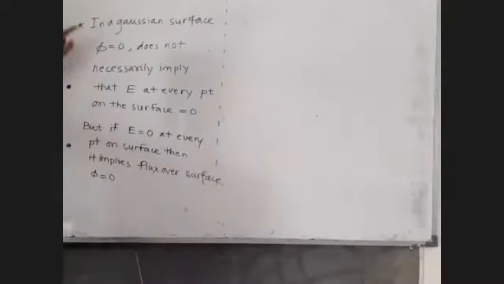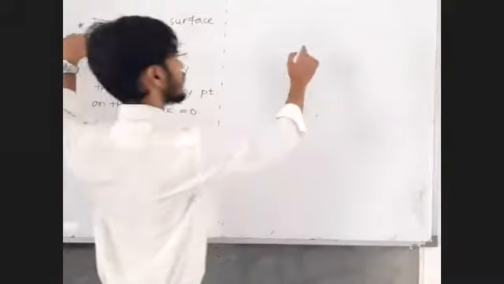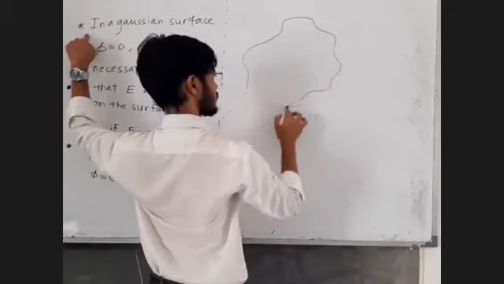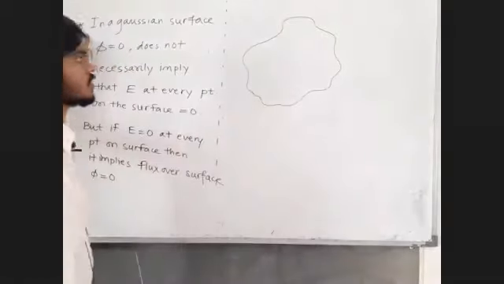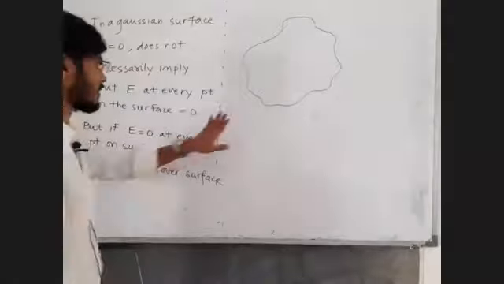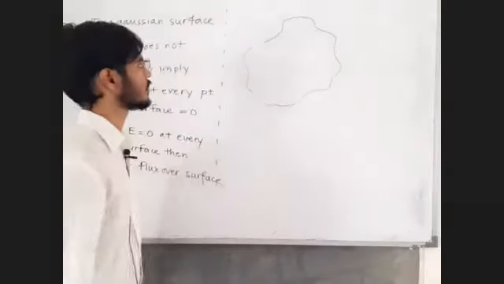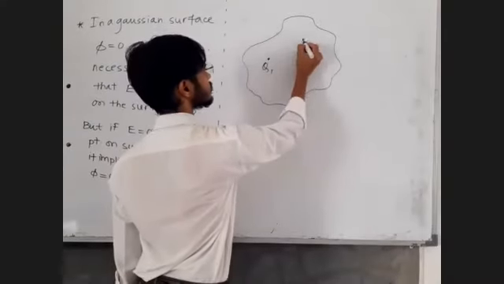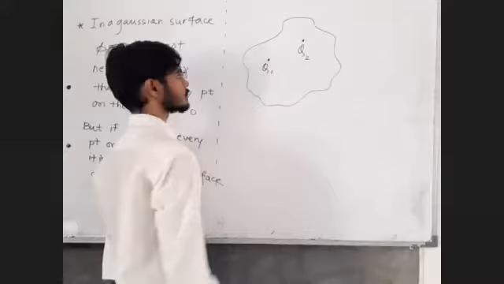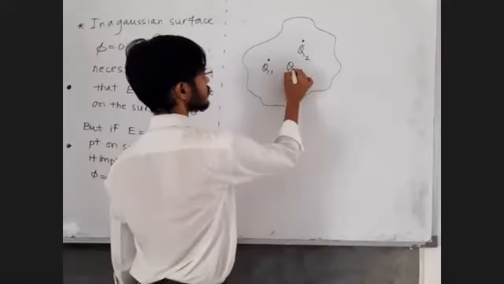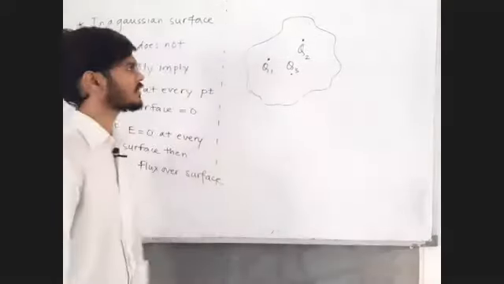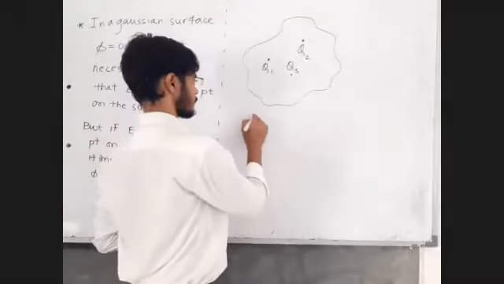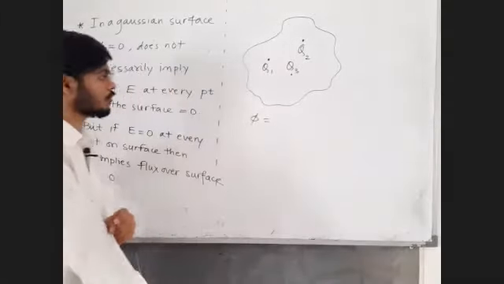Let us discuss this first part. Let us imagine a closed surface. A closed imagined surface is called a Gaussian surface. It can have any random shape, whatever you want. Let's say there are some charges enclosed inside this. Now let's say the overall flux we want to find out. What will that be?